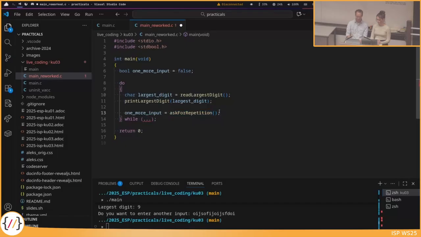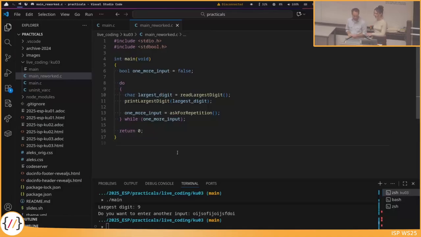All this is done in this function, and then we simply check in the while, one more input. We could say one more input equals true, but of course, one more input already stores true or false, so we can just keep it like this. And this is our main function. I will never touch the main function in the next 12 minutes again. This is everything that I need.